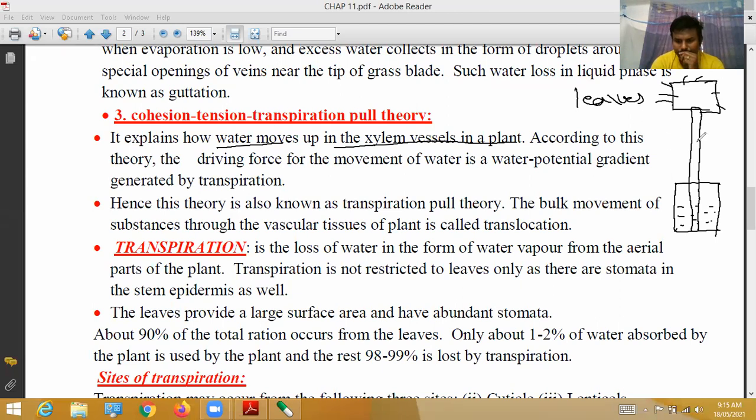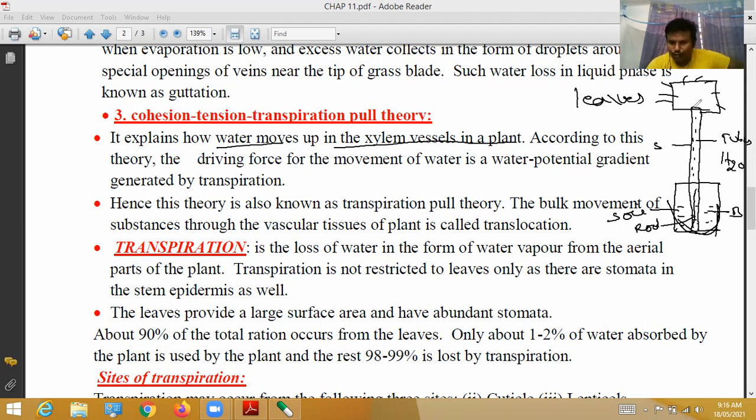These are tubes filled with water. This beaker acts as a stem, it acts as the soil, and this acts as a root. So when water is available, it is filled with water.